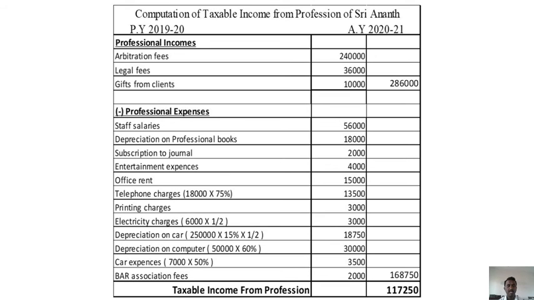Printing charges, electricity charges, half. Depreciation on car to the extent of half. Depreciation on computer, car expenses, that is half. Bar association fees. Totally 1,68,750 is the professional expenditure. So 2,86,000 minus 1,68,750, remaining 1,17,250 is the taxable income from profession.